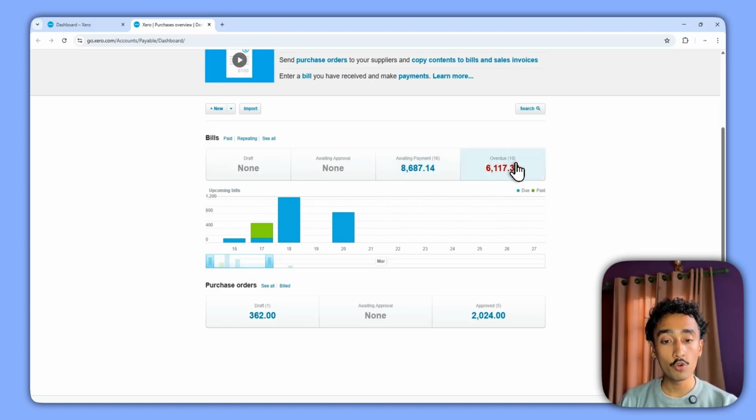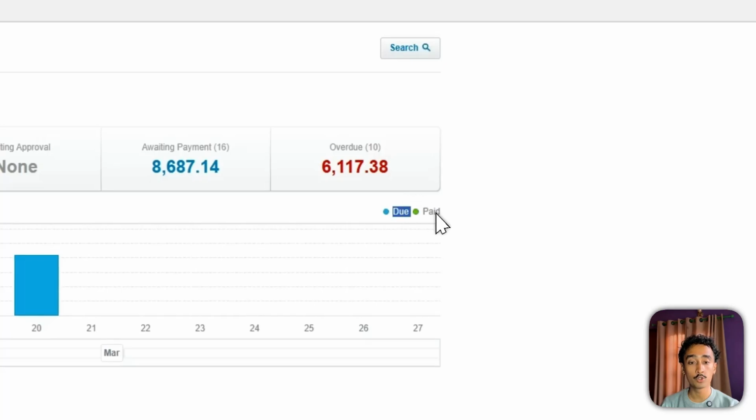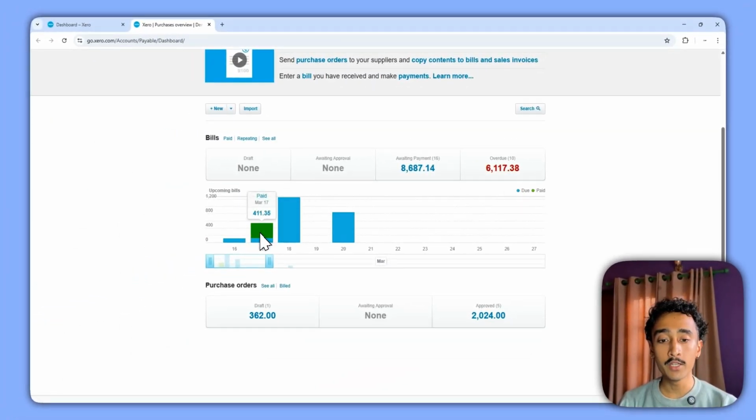The next one is overdue. So the overdue section represents any bills that are already way past their due date. So these need to be paid immediately to your suppliers. The graph below just represents a snapshot or a bar graph of the things that we already discussed above. So the blue section represents awaiting payments, and these have also been shown on the labeling in the top right corner of this graph. The green represents the paid section.